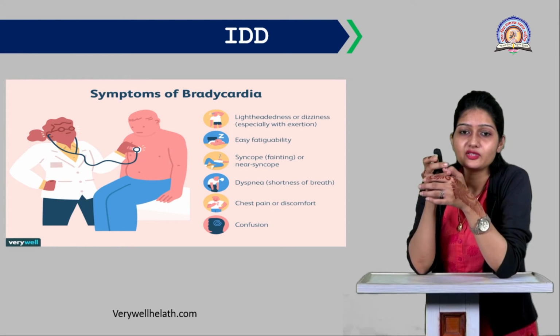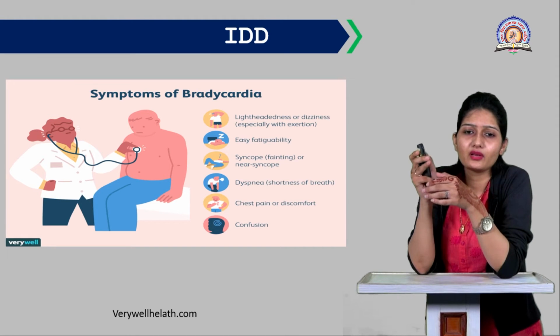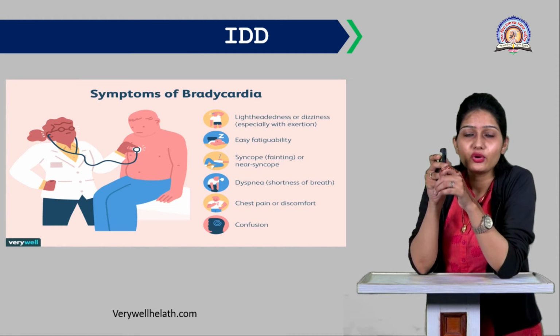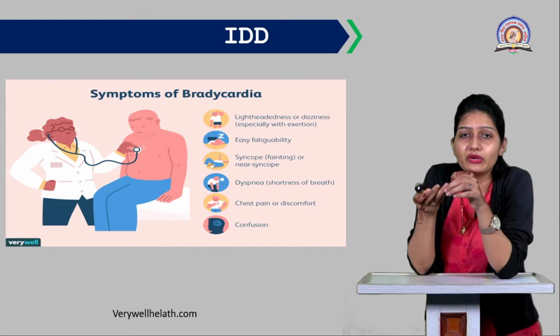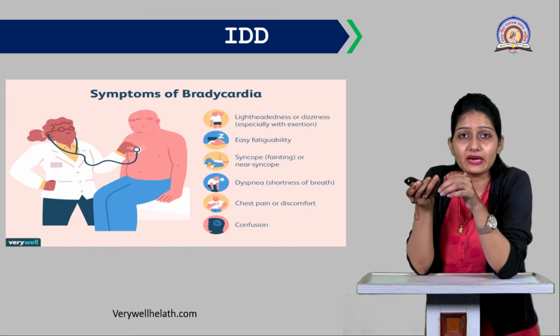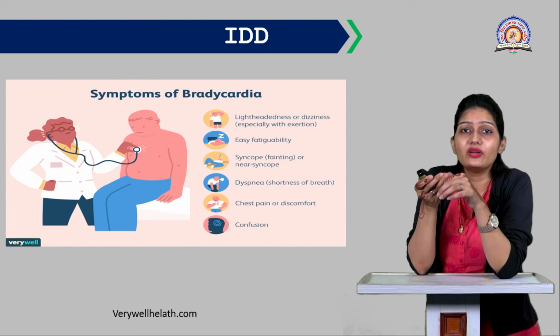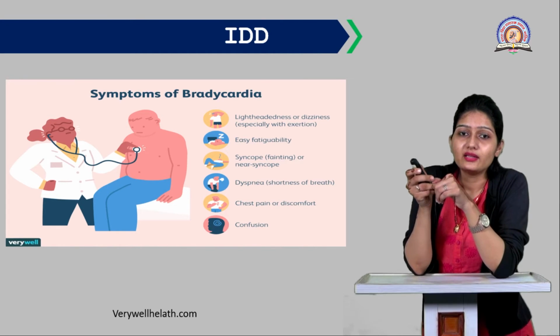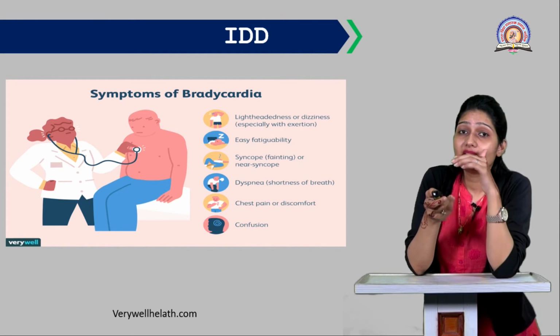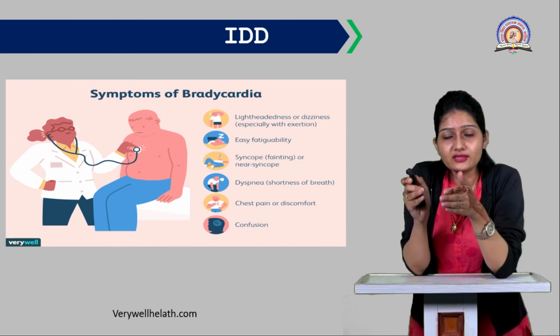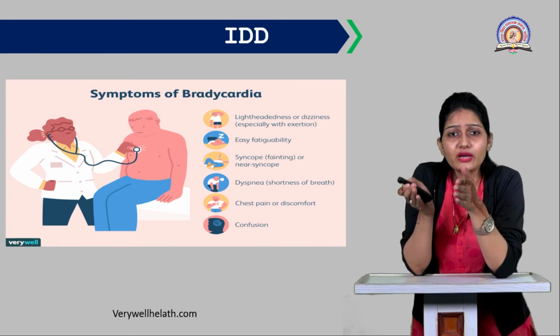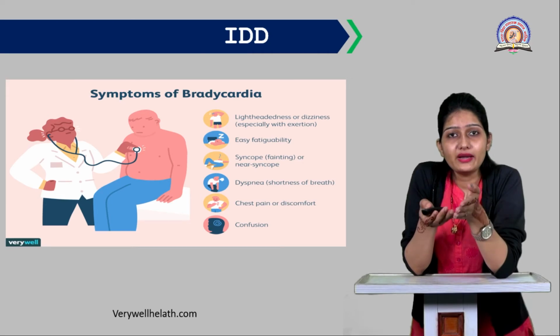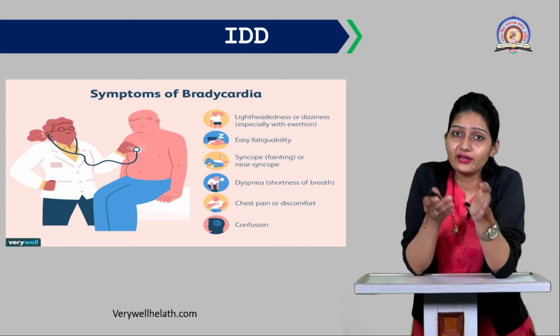Then dyspnea, that is shortness of breath. One cannot breathe properly in this case. Chest pain or discomfort is there, and confusion is also there in bradycardia. That is related to the heart also. The heart rate also gets affected due to this bradycardia or due to this iodine deficiency.